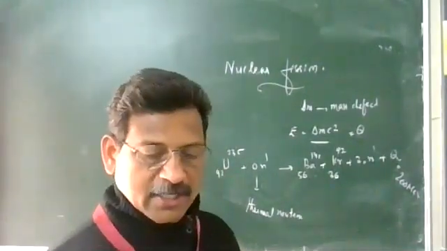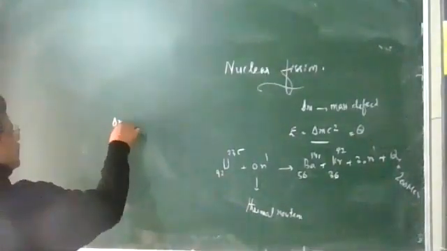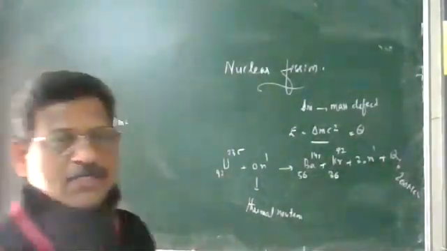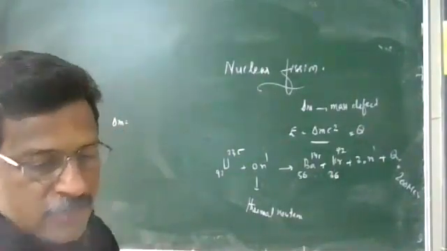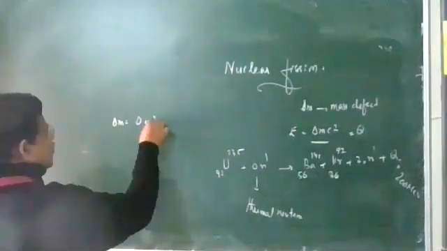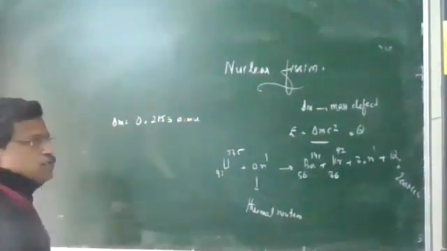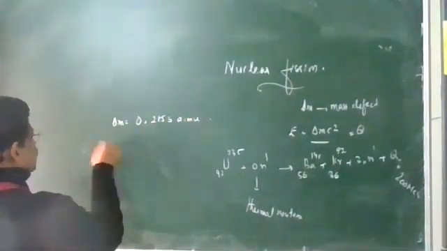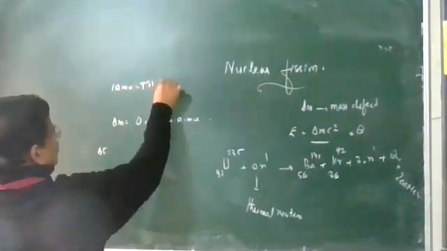And the mass defect in this particular equation is coming. What is the mass defect? The product mass is slightly less than the reacting component mass. This mass defect, you have learned, is 0.2153 atomic mass units. So for the energy calculated, 1 amu is equivalent to 931 mega electron volt.